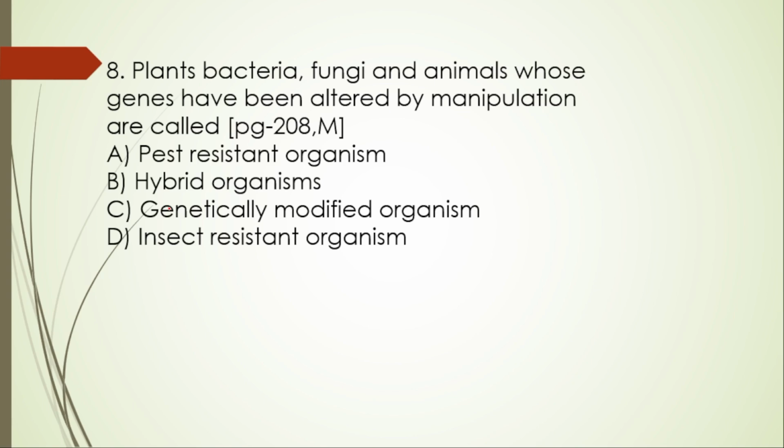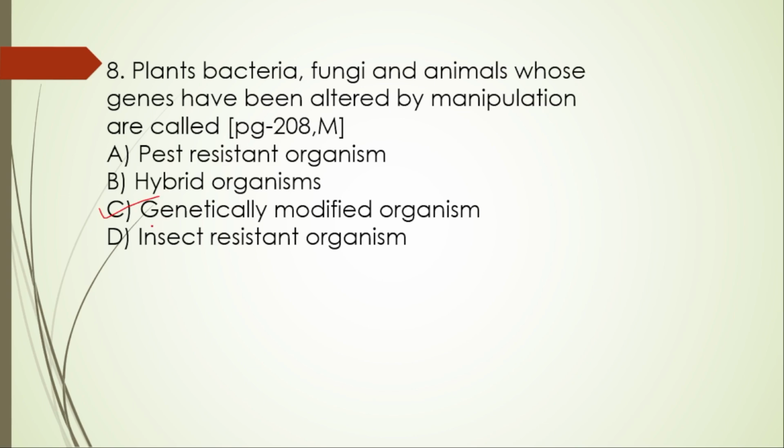Eighth one. Plants, bacteria, fungi, and animals whose genes have been altered by manipulation are called pest resistant organisms, hybrid organisms, genetically modified organisms, insect resistant organisms. They are called as what?